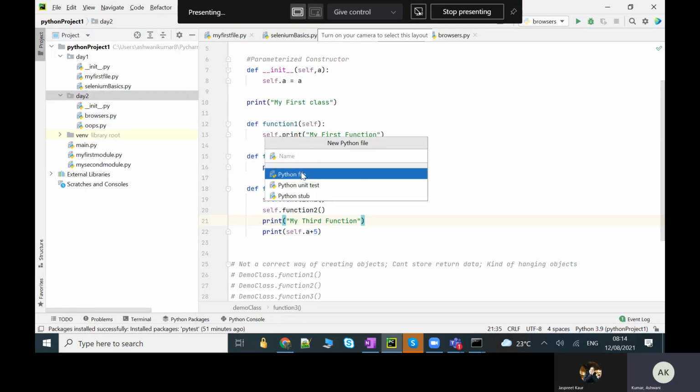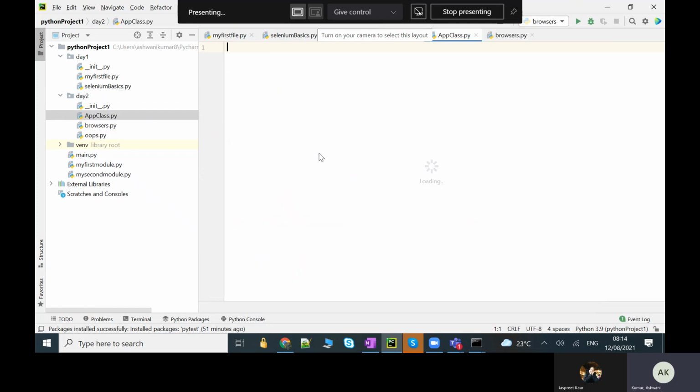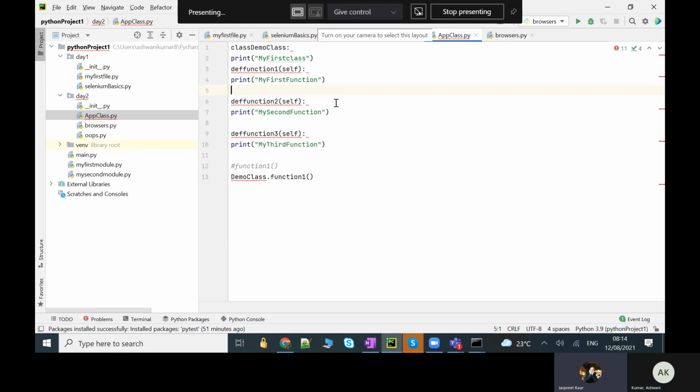So we need to create a Python file, right? Let me do it right now. And we need to give the class name in camel case, with the first letter capital. Do we need to give it like this, or is the first letter small? Rest you can apply camel case. Okay, so we need to indent with tab.